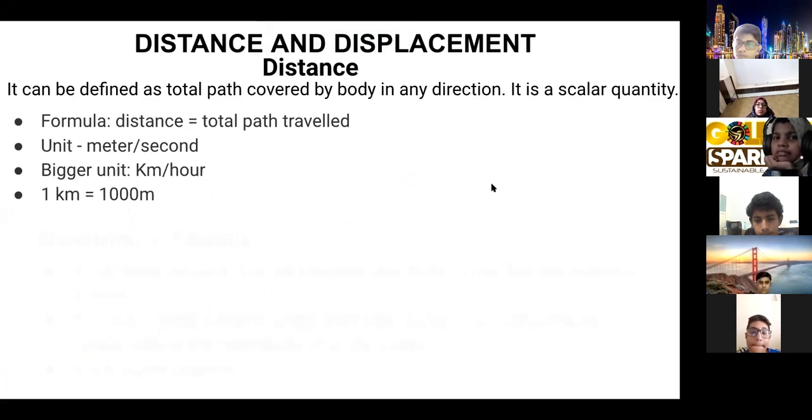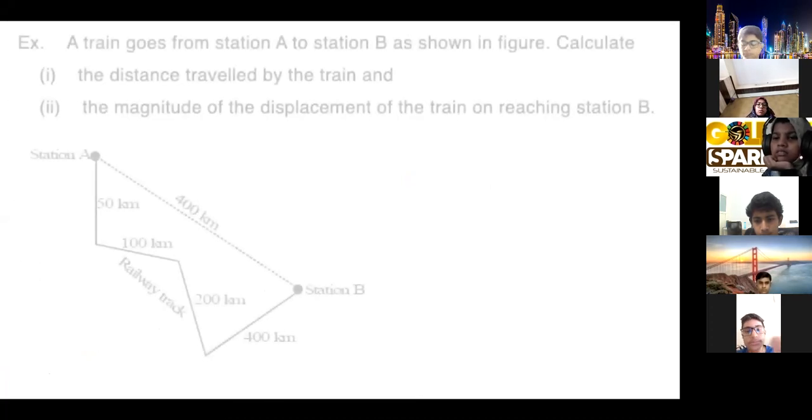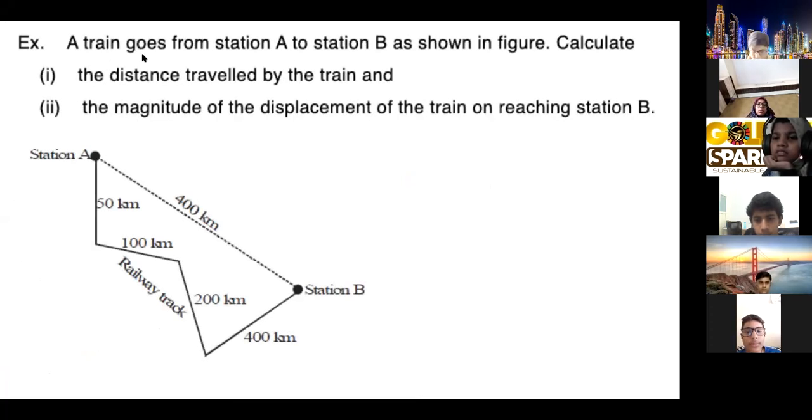So this we did. This is a question. A train goes from station A to station B as shown in the figure. Calculate the distance traveled by the train. Now, all of you calculate the distance traveled and give me the answer. You can give me the answer in chat also. What is distance?